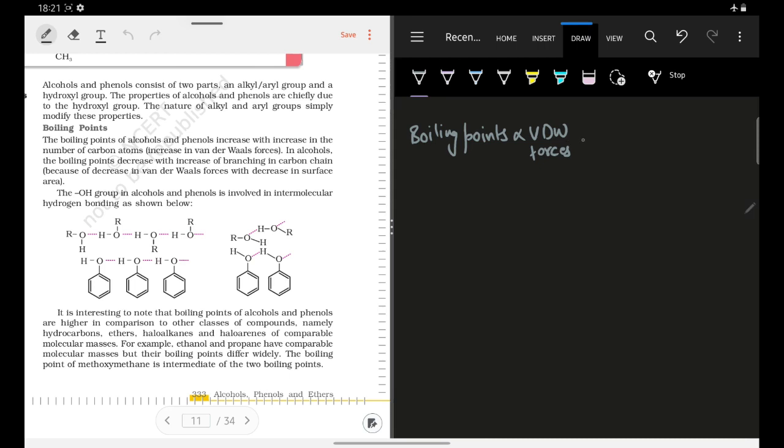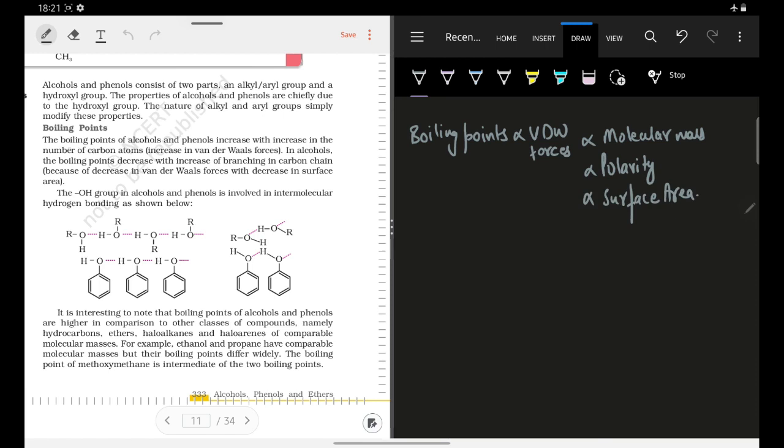So these van der Waals forces are further dependent on some of the factors, which are the molecular mass. It is also dependent on the polarity of the compound, है ना? It is also dependent upon the polarity of the compound, and it is also dependent upon the surface area of the compound. Okay, so if you know this point, then I think you can understand all of the points.